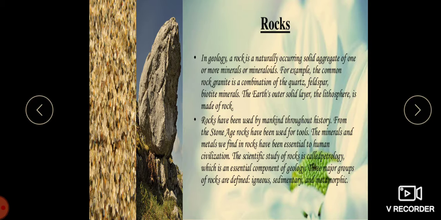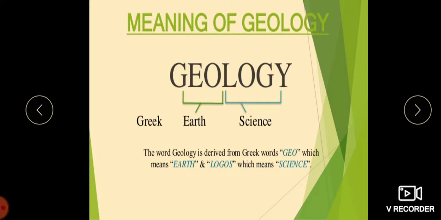Rocks have been used by mankind throughout history. From the Stone Age, rocks have been used for tools. The minerals and metals we find in the rocks have been essential to human civilization. The scientific study of rocks is called petrology, which is the essential component of geology. The three major groups, as I told, are igneous rock, sedimentary rock and metamorphic rocks.